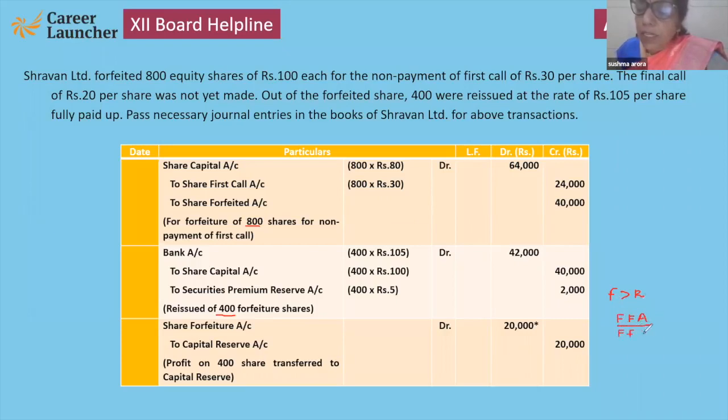FFA upon FFS into RIS. FFA means forfeited amount, FFS means forfeited shares, RIS means reissued shares. So 20,000 rupees credit will come and debit is not there. So 20,000 will be transferred.